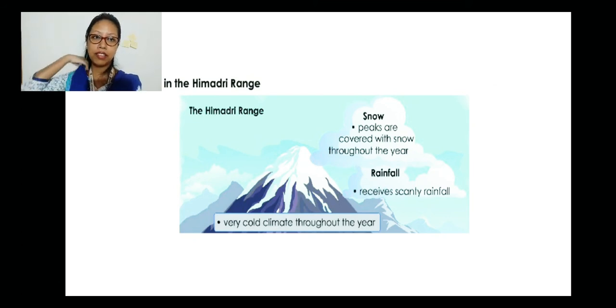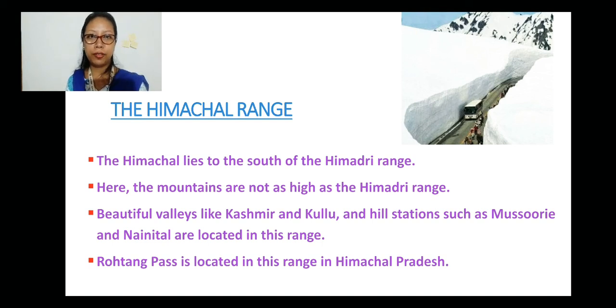The range receives scanty rainfall. That means hardly any rainfall, because instead of rainfall they have snowfall there. And the climate is very cold throughout the year. If you have visited cold regions like Leh Ladakh or other snowy places, the climate is very cold in those regions. If you see the mountains from far, it is visible that the peaks are covered with snow. Now let's move towards the Himachal range.